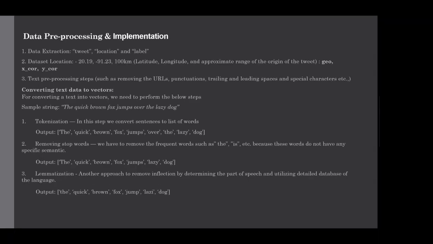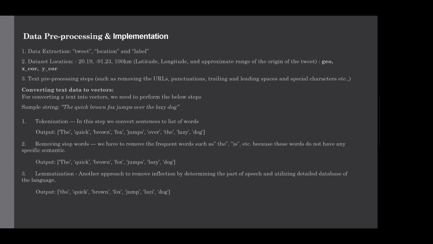Hi, this is Vishwanath. Now we are going to go through how we have processed this and how we implemented the machine learning models. So as mentioned in the previous step, we have around 36 features in the dataset after manually classifying the tweets into the respective categories. But we don't need all those features to train the model. So we're going to extract only the tweet, location and the label. And the location column is derived from the geolocation of the tweet dataset. The geolocation column has the data in this particular format, like latitude, longitude, and the range. And we have truncated the range from this column and created two new columns, X coordinate and Y coordinate.